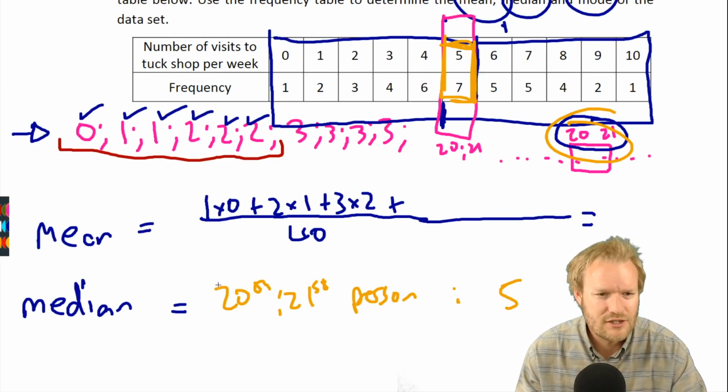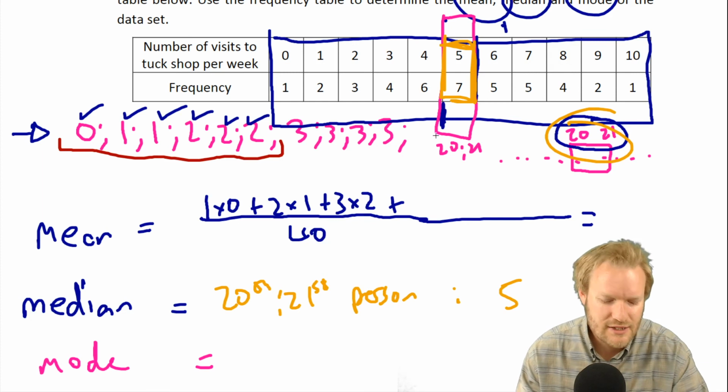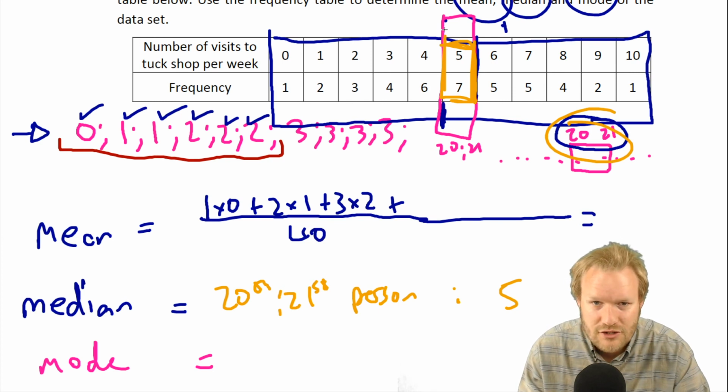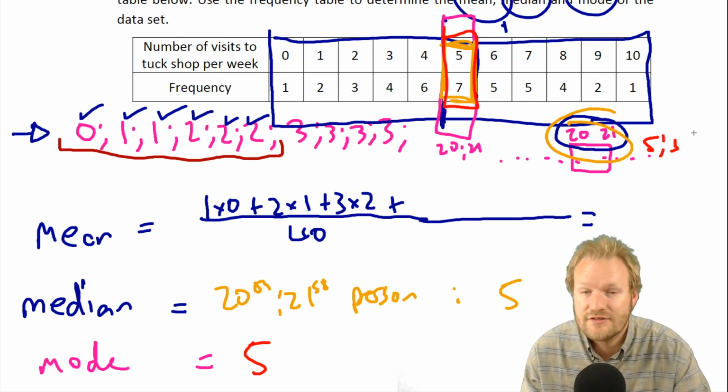Okay, our last bit. Mean, median, mode. What is the mode? Well, the mode's probably the easiest out of all of these. Which one occurs most often? In this case, the number that occurs most often is 5. So our mode is 5 because that occurs most often. If you wrote all of this out, you would have written 5, 5, 5, 7 times.